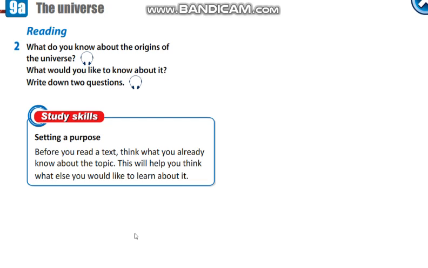Now, the next exercise 2. Now we'll read about the universe, how did it all begin, and what do you know about the origins of the universe? Universe, it's our world, it's our galaxy, and how it appeared. And also you can hear about it in, for example, biology or geography. Now, the origin of the universe began with the Big Bang nearly 14 billion years ago when the universe started expanding.